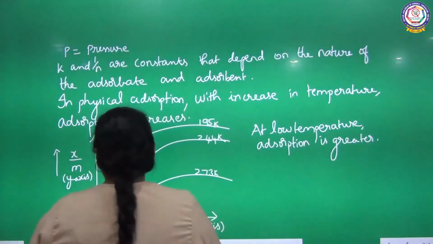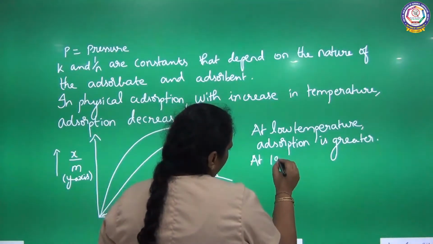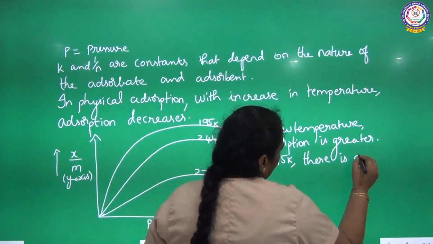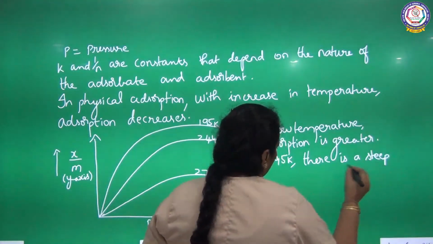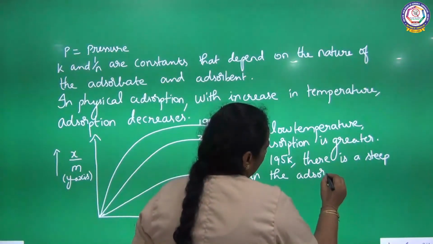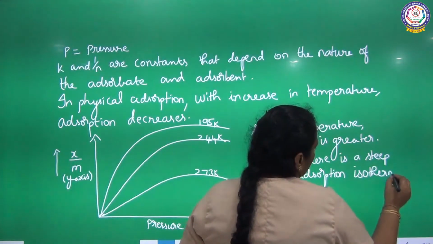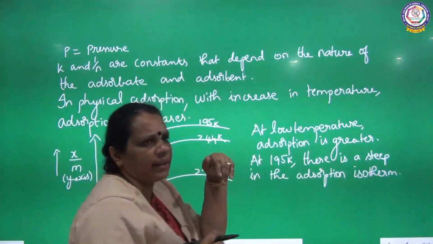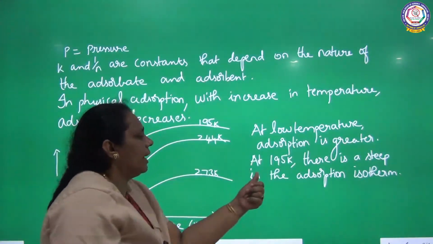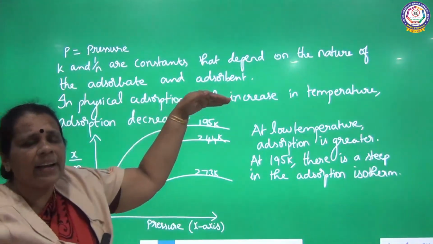You see, at 195 Kelvin there is a steep rise in the adsorption curve, in the adsorption isotherm. So at lower temperature adsorption is greater.